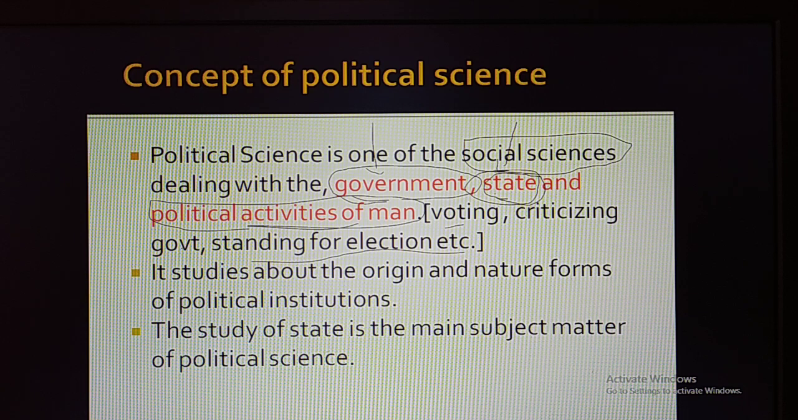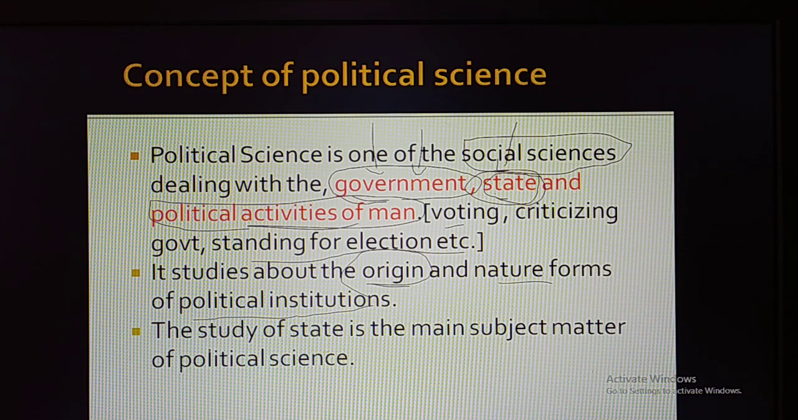One more thing, political science studies the origin, nature, and forms of political institutions. Remember, how these political institutions originated. Political institutions means they are talking about the government. State means like a country. So how the government originated, when it was developed, and what was the nature of the earlier state and government. These things will be studied in the subject called political science.